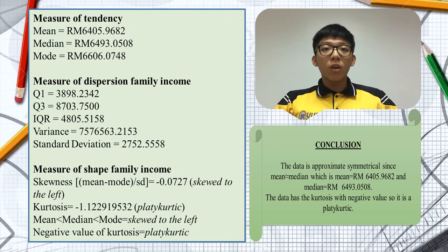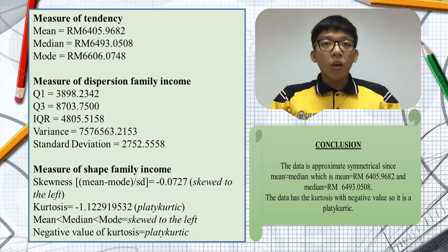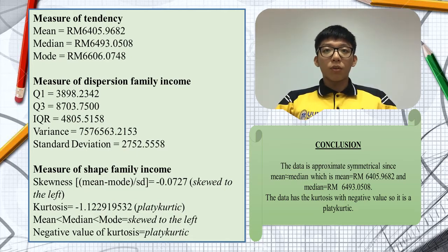We also can know the value of variance is RM757656.22 and the standard deviation is RM2752.56. So we can conclude that the data is approximately symmetric since the mean approximates the median. The data has kurtosis with negative value, so it is platykurtic.